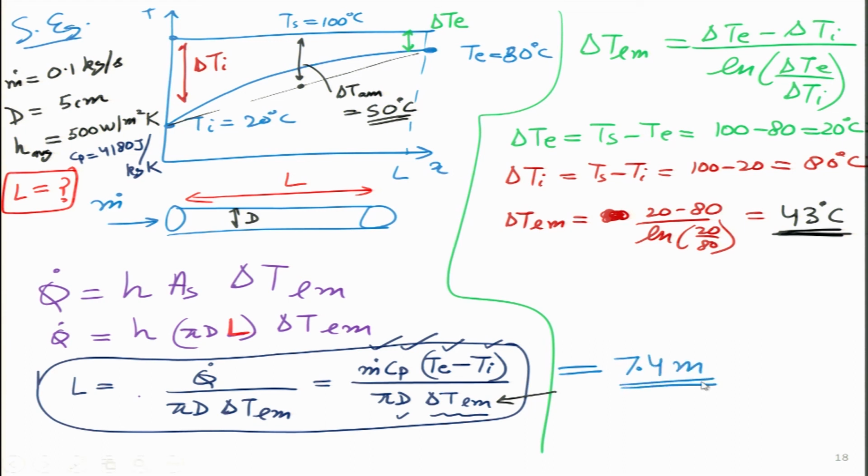And this is the correct value. But if I had taken the delta T arithmetic mean, then I would have got, because delta T is higher, I would have got a lower length. And this is a wrong value, because now as a designer, if I purchase a 6.4 meter pipe and then try to do it experimentally, I will fail, because I will not be able to get 80 degree temperature rise. I had underestimated the length, it will be much less.